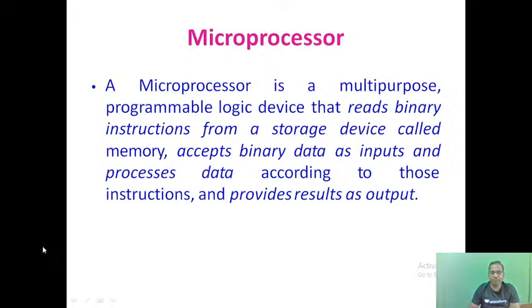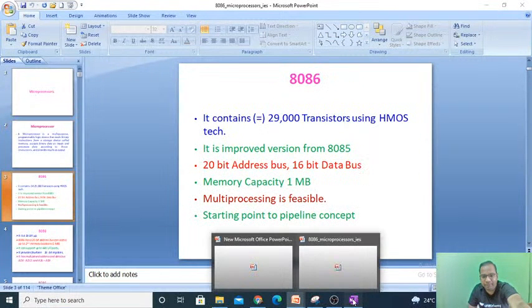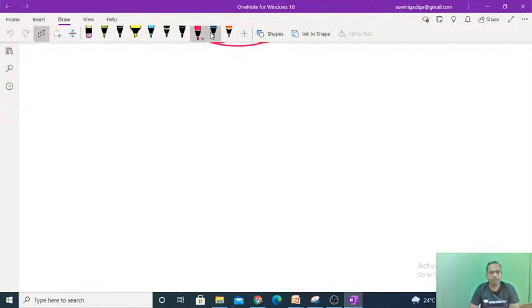8086 is a microprocessor which supports multi-purpose programming logic. It has 29,000 transistors, and it uses the HMOS technology. HMOS technology is nothing but high-speed MOS technology. It uses the high-speed MOS technology.